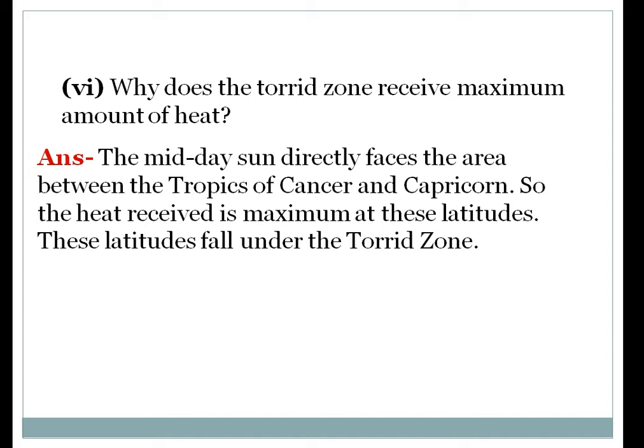This question can be asked in the examination for 3 marks as well as for 5 marks. Why does the torrid zone receive maximum amount of heat? Explain it with a diagram. When it is asked in the form of this question, you have to make a little diagram of the earth, the torrid zone and the sun rays, and show why the torrid zone is receiving maximum amount of heat. Explain in beautiful sentences.